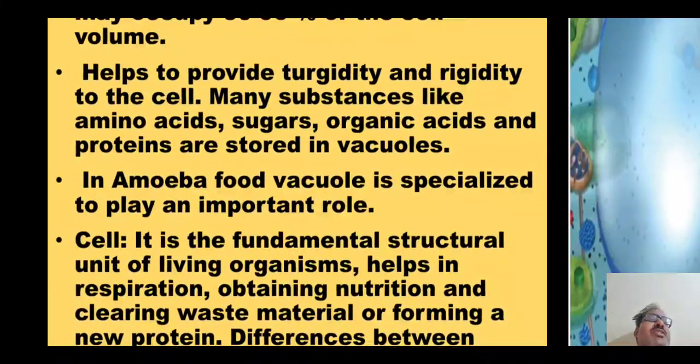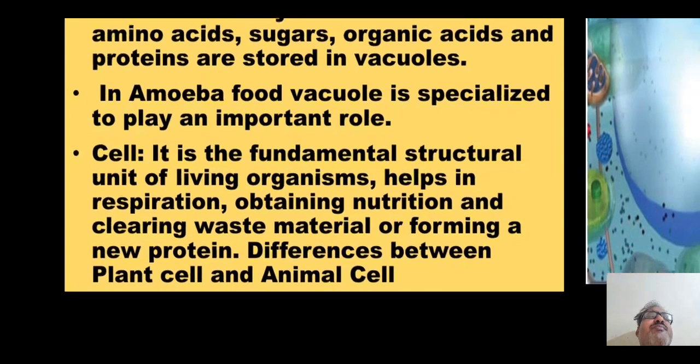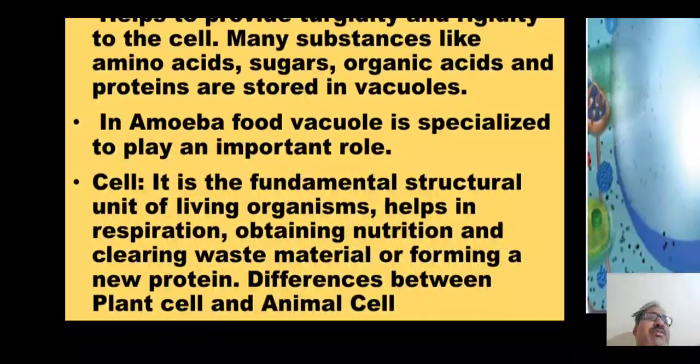Just because of the vacuole, the cells remain rigid, meaning strong. That's why breaking a wooden part is very difficult, because vacuoles give turgidity to branches and stems. They store different types of substances like amino acids, sugar, organic acids and proteins. Amoeba has a special kind of vacuole which helps to grab the food and digest the food. So it has two functions. It functions as storage, and also helps get the food inside and digest it.